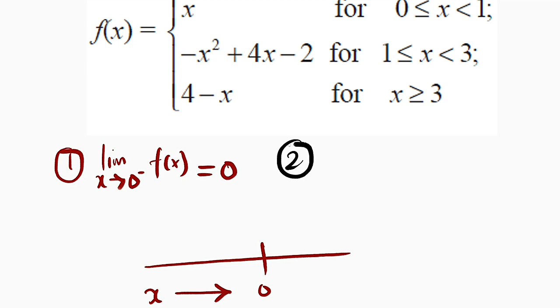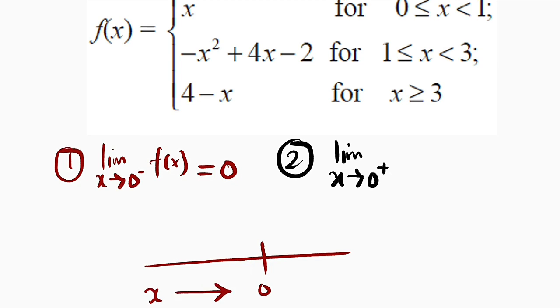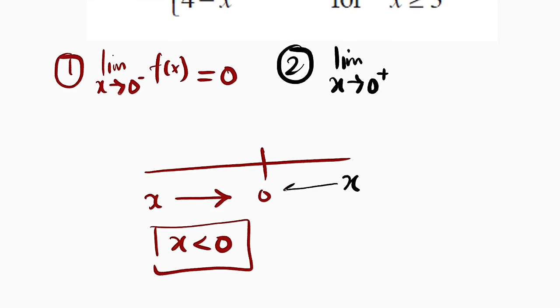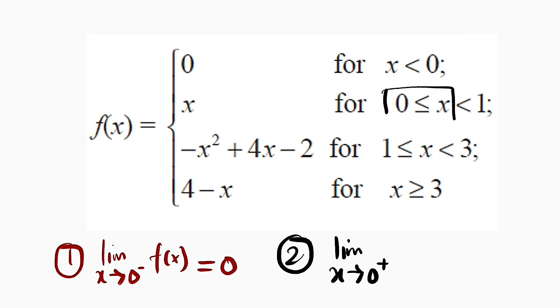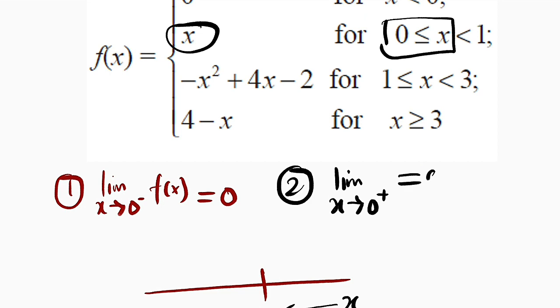What if we want to evaluate the limit as x approaches 0 from the right hand side? If you are approaching 0 from the right hand side, it means that x is greater than 0. So we need to find out where x is greater than 0 here. And this is exactly where x is greater than 0. So you should substitute the value of x equal to 0 in here. And when x is equal to 0, the limit also approaches 0. You can see the left and the right hand side limits are the same. Therefore, the limit of the function f of x as x approaches 0 also exists.